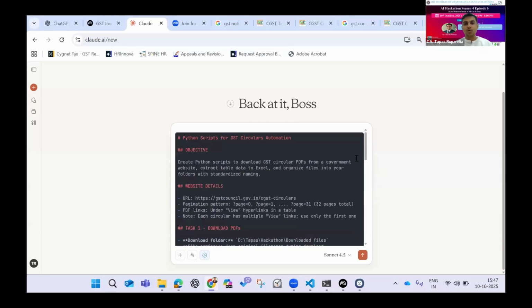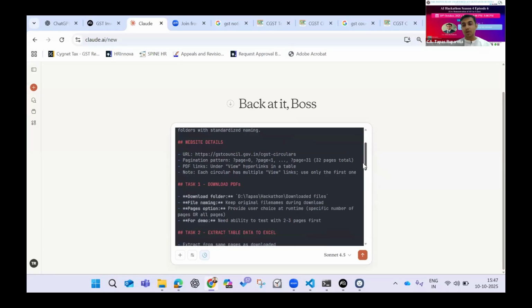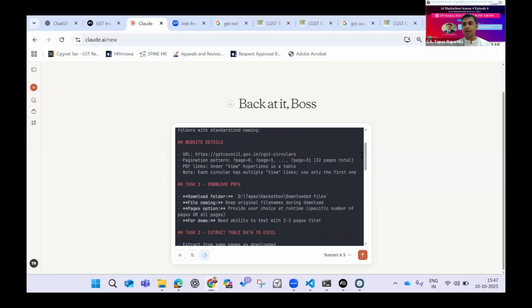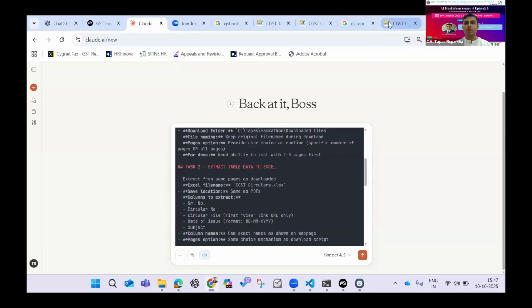An important point to note here is that when the prompt came out from Claude, it has given a markdown document, meaning it has given it in a format which the AI or machines would understand, and it has considered all the normal prompting techniques that are taught in the AICA course as well. Objectives, what is the website, what is the task, what are the different tasks. So I've given it three tasks. The first task is to download all the PDFs that are available on the website. The second task is to extract the data into a table.